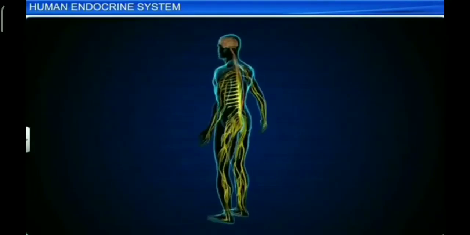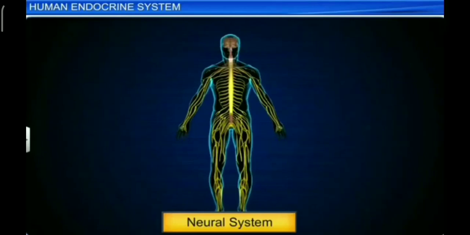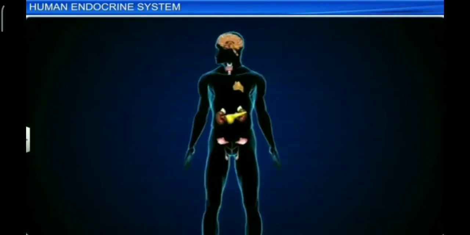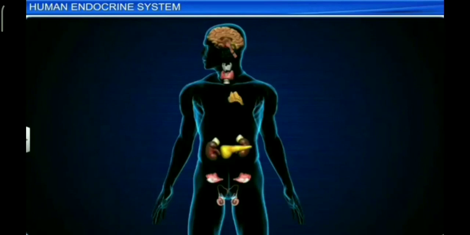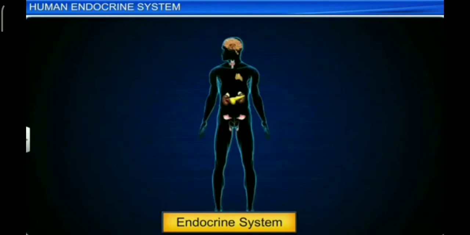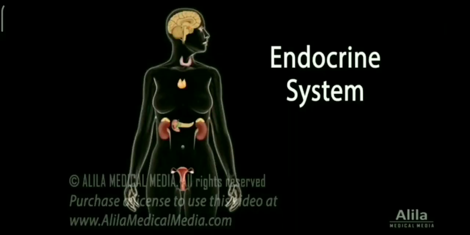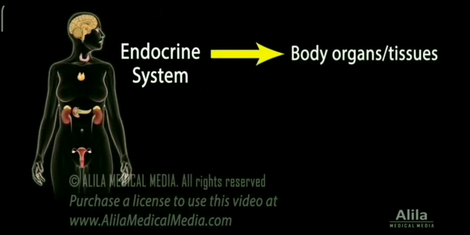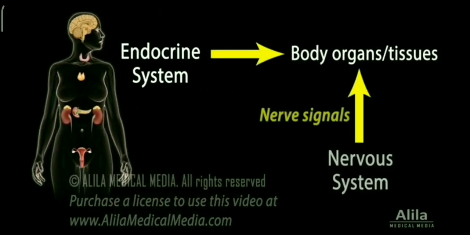Higher animals have complex body organization. Due to this, in addition to the nervous coordination, there is a need for chemical coordination. Chemical coordination is carried out by secretions of ductless glands. This chemical coordination system is also called the endocrine system. The endocrine system controls body activities by means of chemical messengers. These messengers are called hormones.